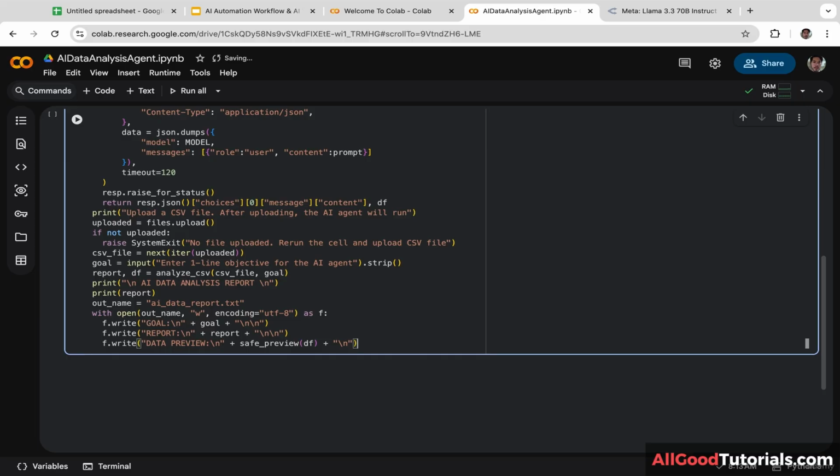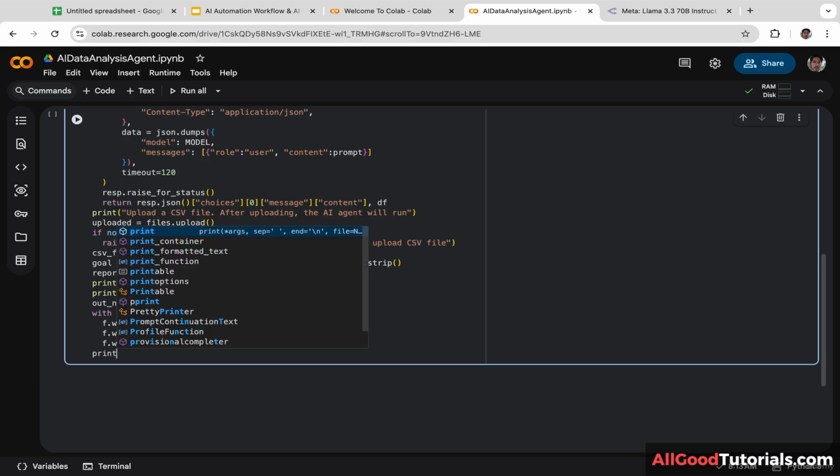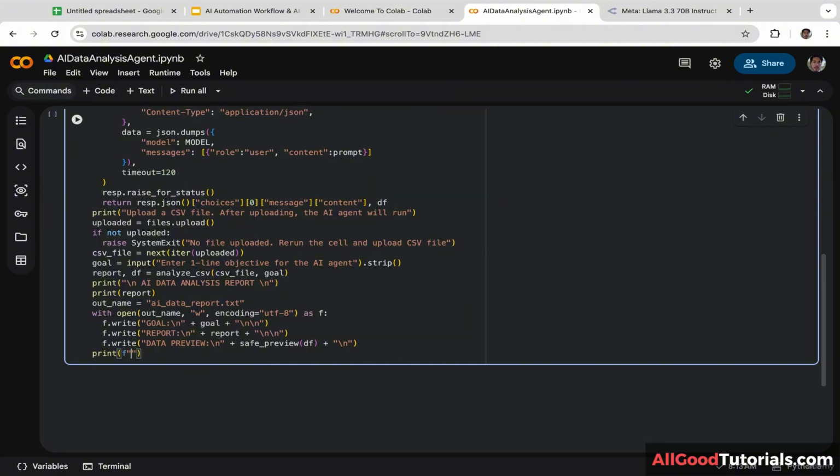Next, we are going to notify the user that the report file is ready. Print \n report saved to, let's copy and paste outname and put it here, download below if you want.